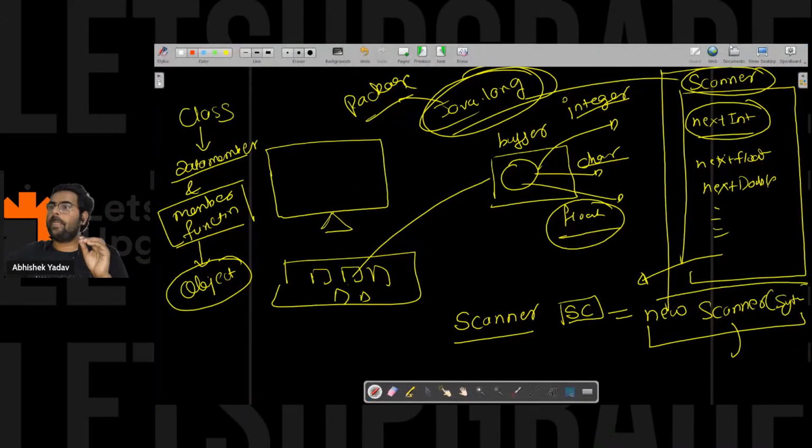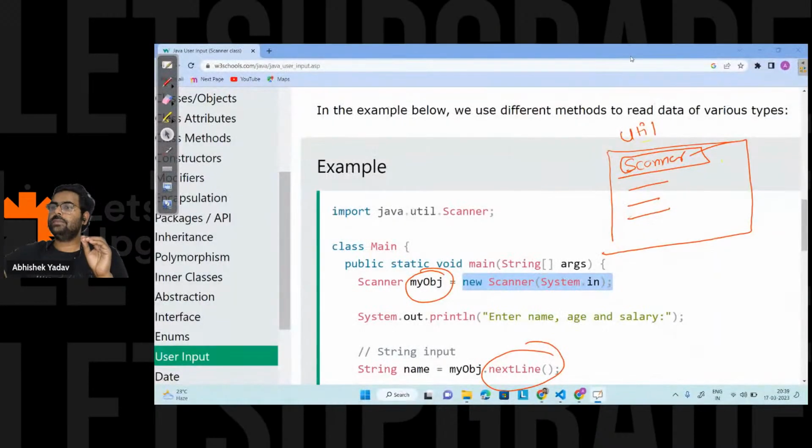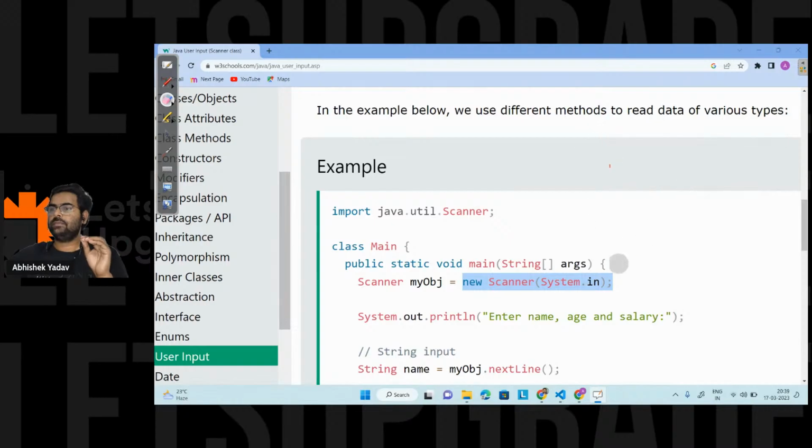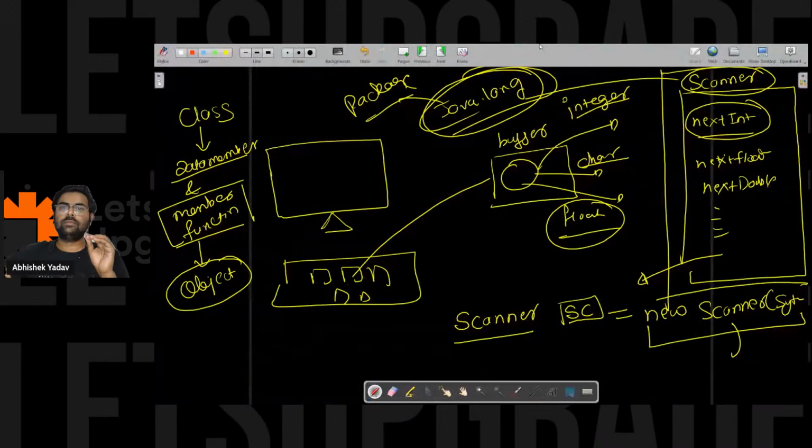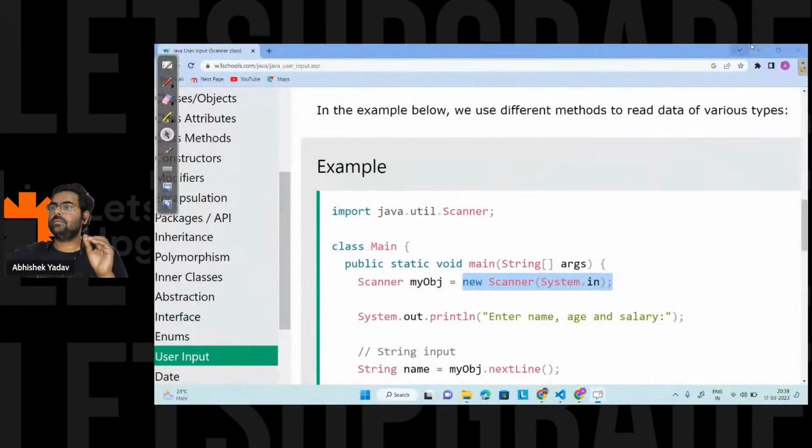So now let's move to the next part. Let's copy this one.